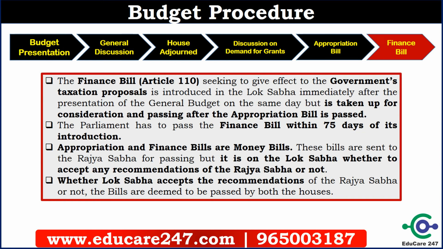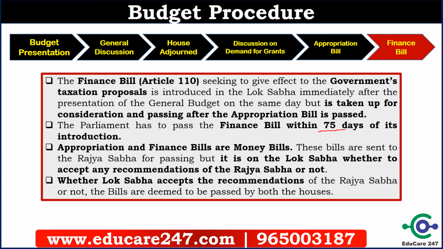The last stage of the budget is the finance bill. It is mentioned in Article 110. Basically, with the help of the finance bill, the government seeks permission for new taxation proposals. It is introduced in the Lok Sabha immediately after the presentation of the general budget on the same day, but it is taken up for consideration and passing after the appropriation bill is passed. The parliament has to pass the finance bill within 75 days of its introduction. So this is also very important. You must remember this point.